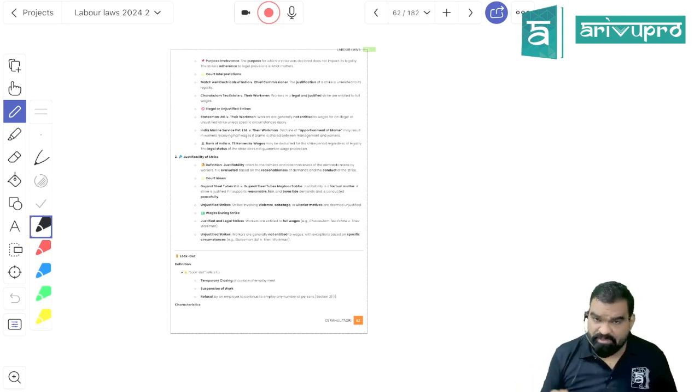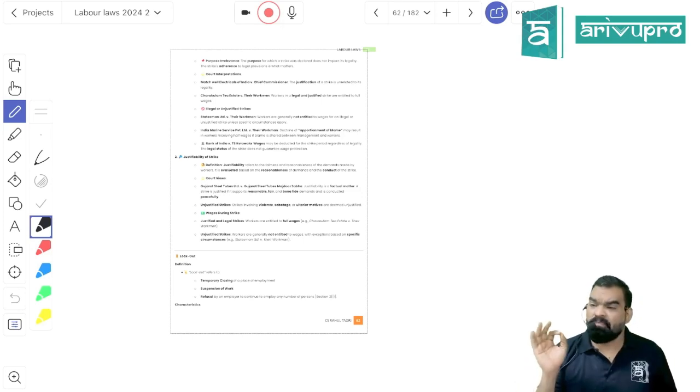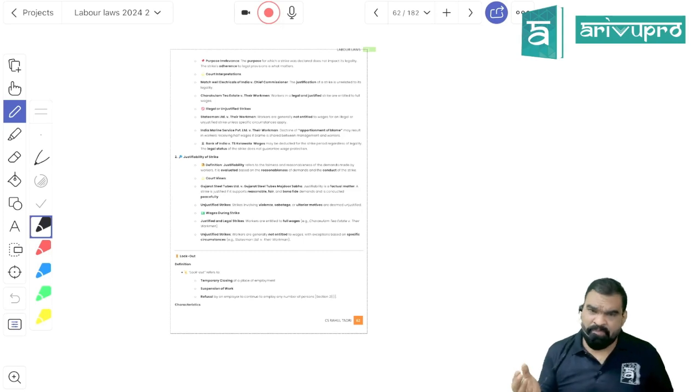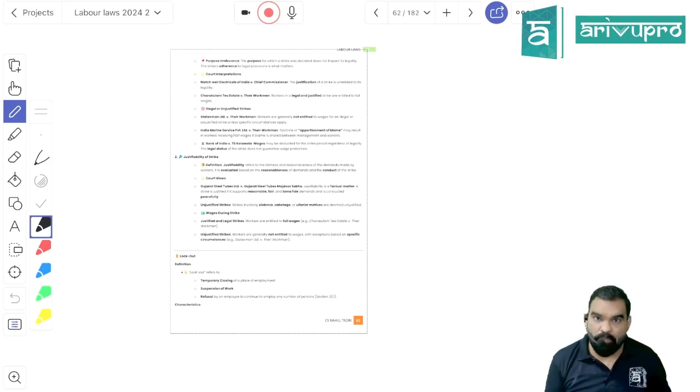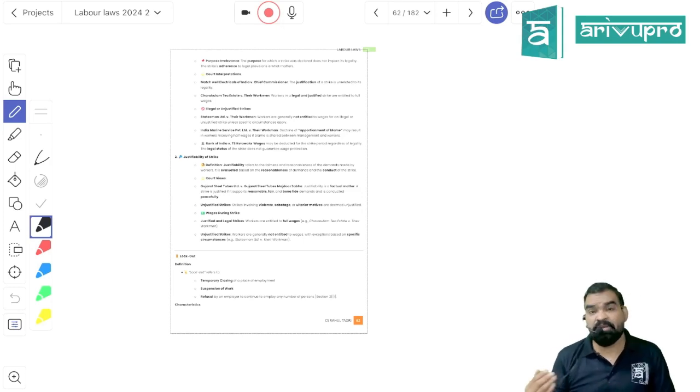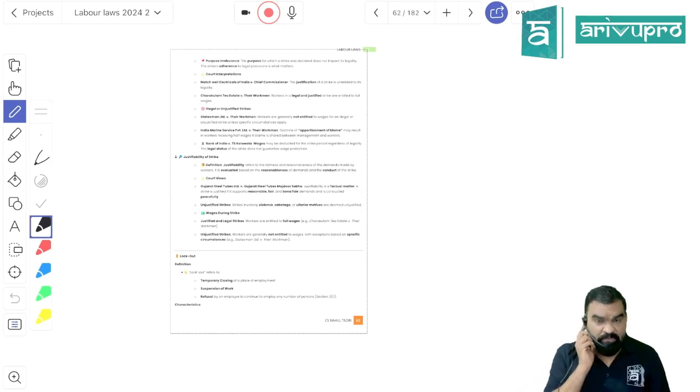you are asking for anything which is not at all justified, it will be treated as unjustified strike. So remember, when a dispute is submitted in front of the industrial court, they will check two parameters of your strike: whether you have gone into strike by complying with the requirements of this Act very properly, then you will be classified as a legal strike. But they will also consider the demands that you have made. If your demands are reasonable enough, it will be treated as justified, otherwise it will be treated as unjustified strike.